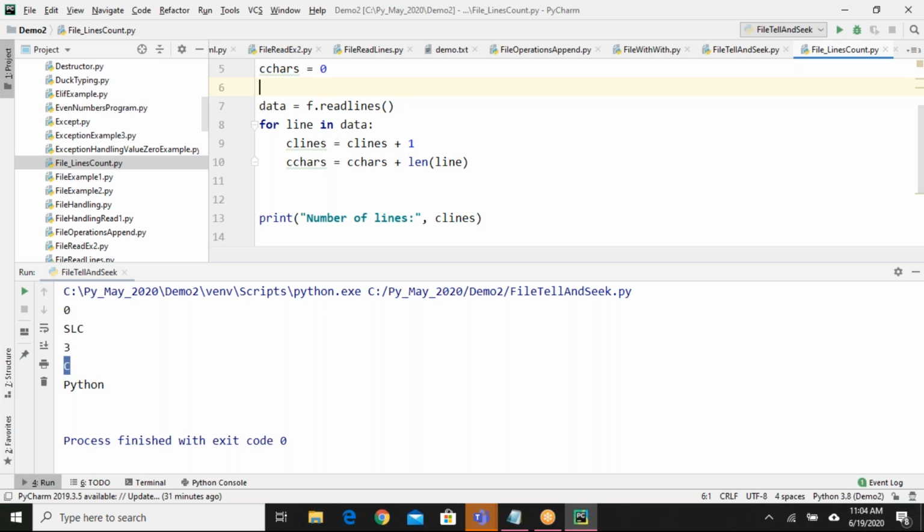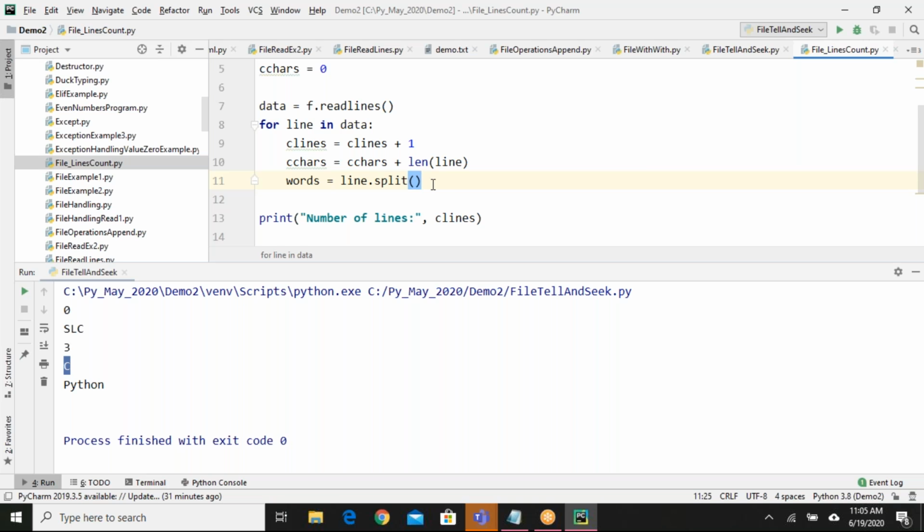Next, I need to find out the number of words. Okay, how to find the number of words? For that, what I'll do is, I'll split the lines into words. I take one variable called words. Words equals line dot split. If I say line dot split, automatically based on the space in between the string, it will split into words.